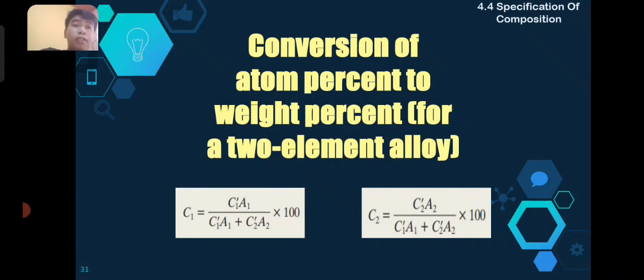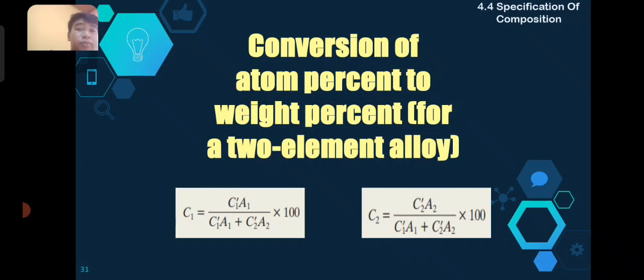Conversion of atom percent to weight percent for a two-element alloy. So, C sub 1 is denoted as weight percent and C prime sub 1 is denoted as atom percent, and A sub 1 and A sub 2 are the atomic weights of element 1 and 2. So, C sub 1 weight percent is equal to atom percent of element 1 multiplied by atomic weight of element 1, over atom percent of element 1 multiplied by atomic weight of element 1 plus atom percent of element 2 multiplied by atomic weight of element 2, times 100.